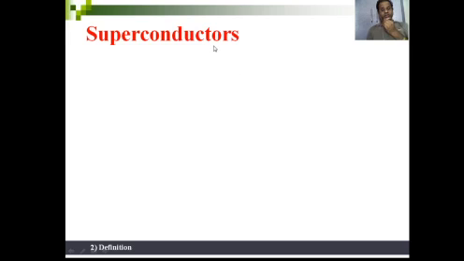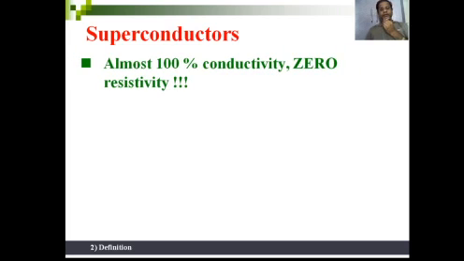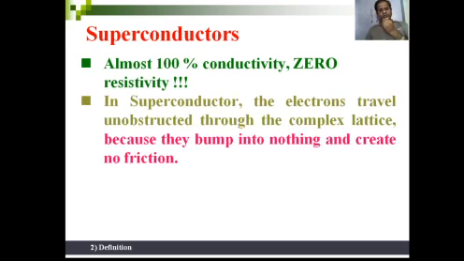First of all, what are superconductors? Definition of superconductors: superconductors means we say that there is 100% electrical conductivity, or we can say zero resistivity. So when the resistance of any material is zero, meaning it has 100% electrical conductive nature, we call it a superconductor. So in superconductors, what happens to the electrons, so that they will not possess any resistance